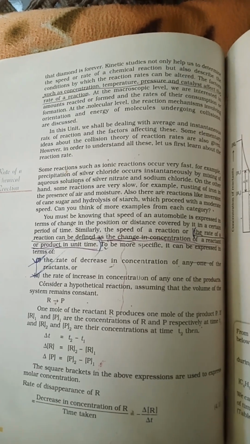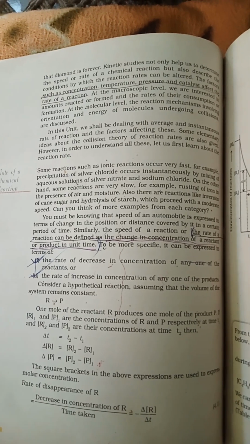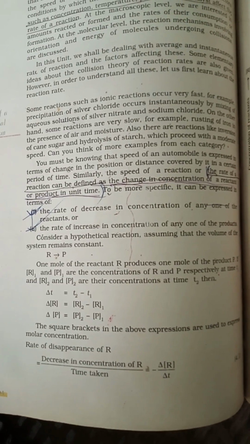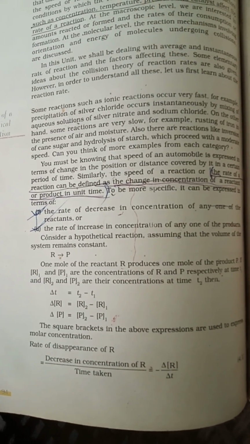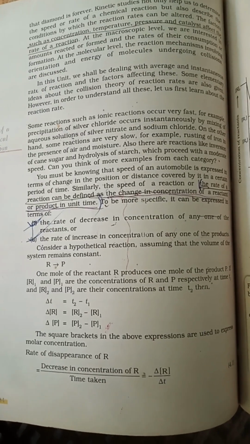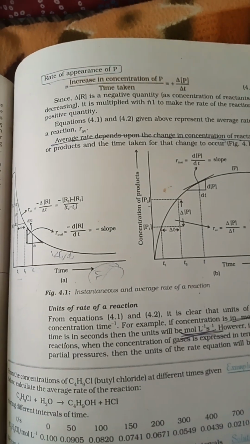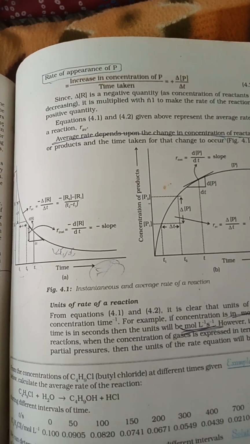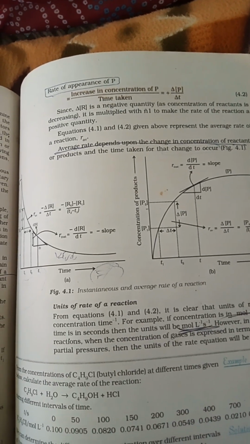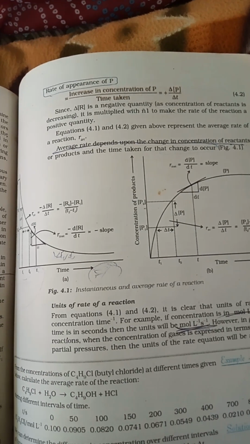R1 and P1 are the concentrations of R and P at time T1, and R2 and P2 are the concentrations at time T2. Delta T equal to T2 minus T1, delta R equal to R2 minus R1, delta P equal to P2 minus P1. The square brackets in the expression are used to express molar concentration. Rate of disappearance of R equals decrease in concentration of R upon delta time taken, that is minus delta R upon delta T. Rate of appearance of P equals increase in concentration of P upon delta T. Delta R is a negative quantity. As concentration of reactant is decreasing, it is multiplied by minus 1 to make the rate of reaction a positive quantity.